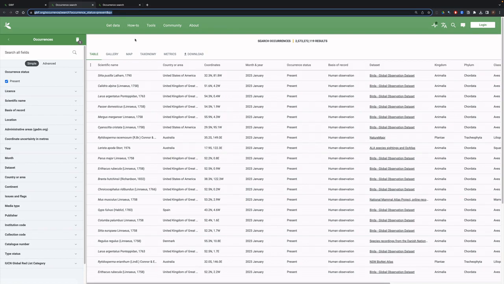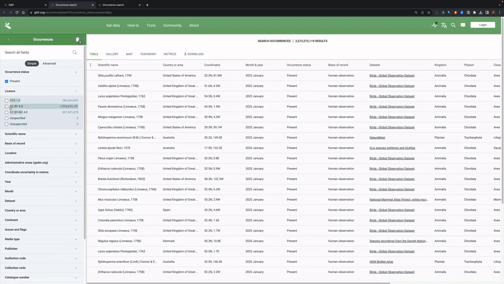So the solution that the GBIF board came up with was a round of public consultation with government and scientific participants, which settled through consultation on the adoption of 3 Creative Commons licenses. And if we just click on the occurrences here, we can see that all 2.5 billion species occurrence records at GBIF are under one of 3 licenses. In fact, you are not allowed to submit data to GBIF that does not have one of these 3 licenses.